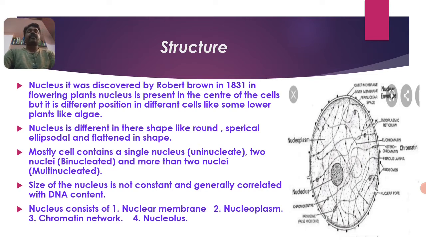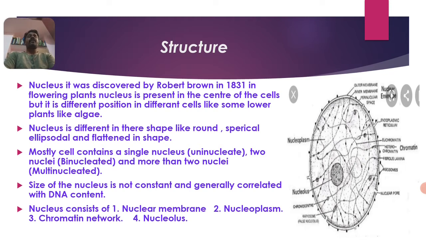The nucleus was first discovered by Robert Brown in the year 1831 in flowering plants. The nucleus is present in the center of the cells, but it has a different position in different cells.